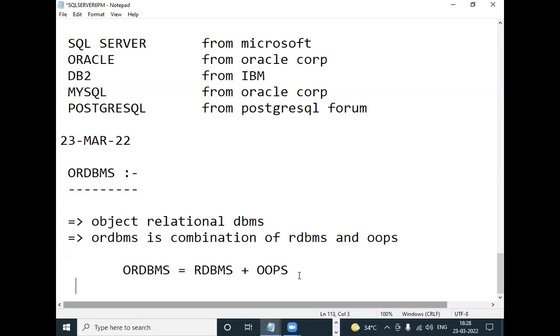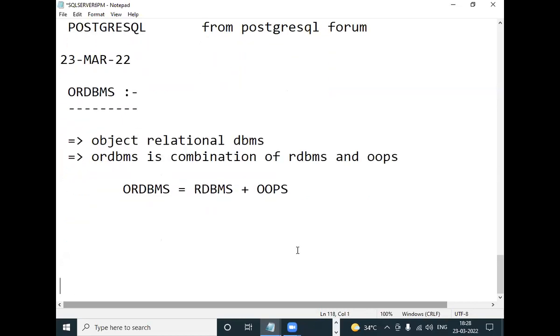Two concepts are combined and a new DBMS was released. Which two concepts are combined? RDBMS concepts and OOPS concepts. They combined these two concepts and released a new DBMS called ORDBMS.